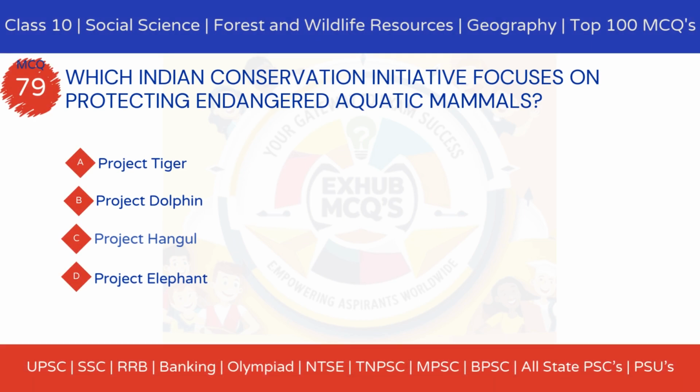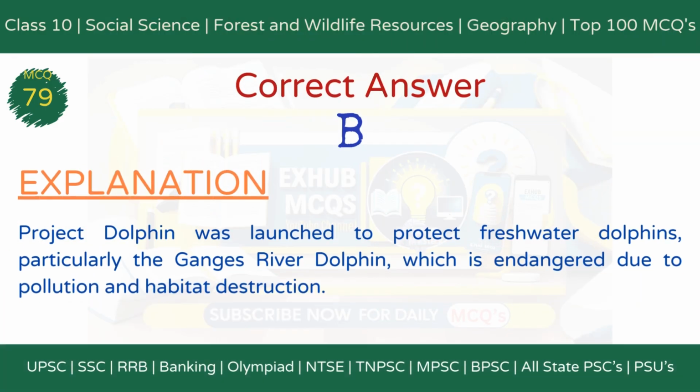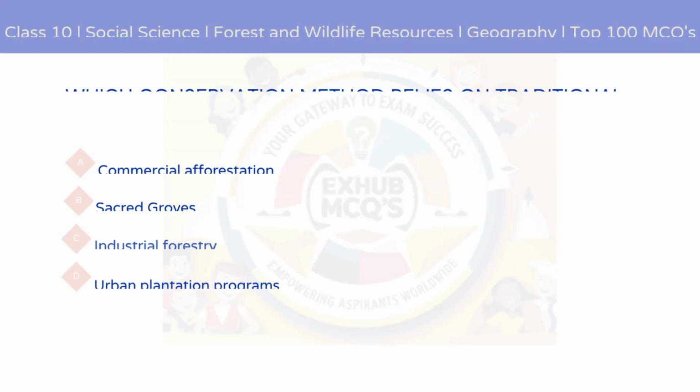MCQ 79. Which Indian conservation initiative focuses on protecting endangered aquatic mammals? Option A, Project Tiger. Option B, Project Dolphin. Option C, Project Hangal. Option D, Project Elephant. The correct answer is option B, Project Dolphin. Explanation: Project Dolphin was launched to protect freshwater dolphins, particularly the Ganges River dolphin, which is endangered due to pollution and habitat destruction. MCQ 80.